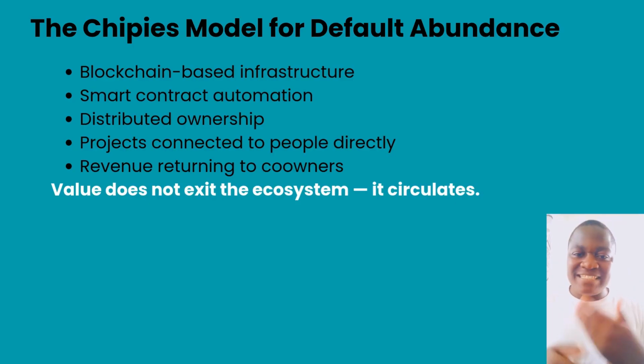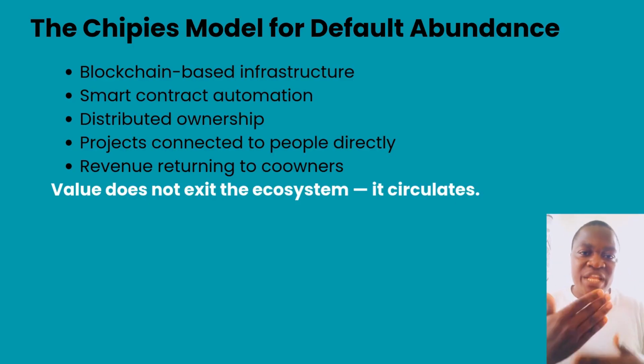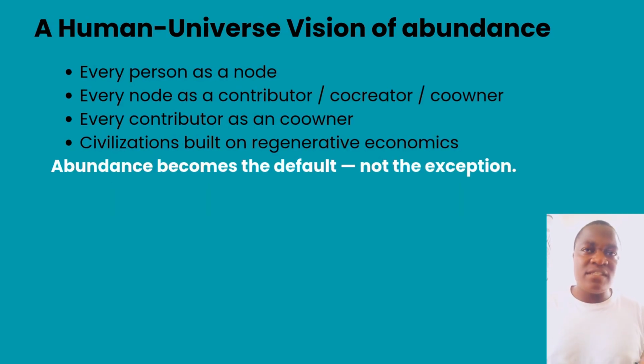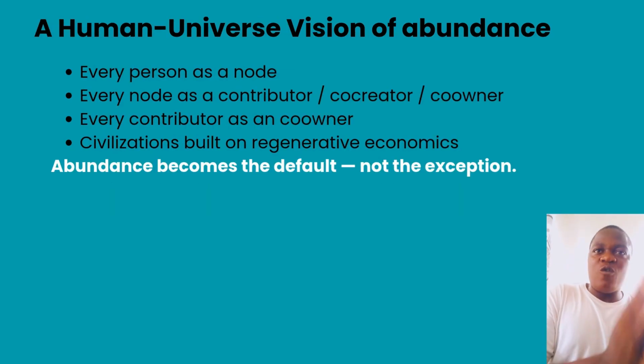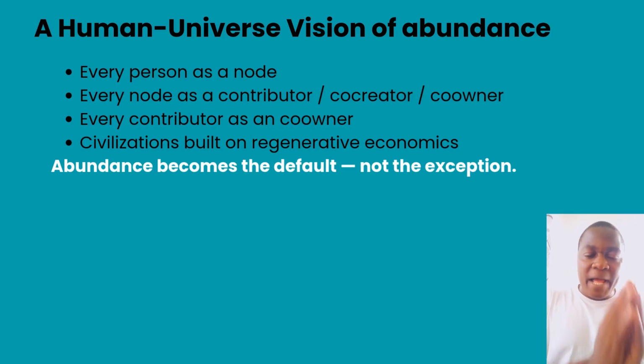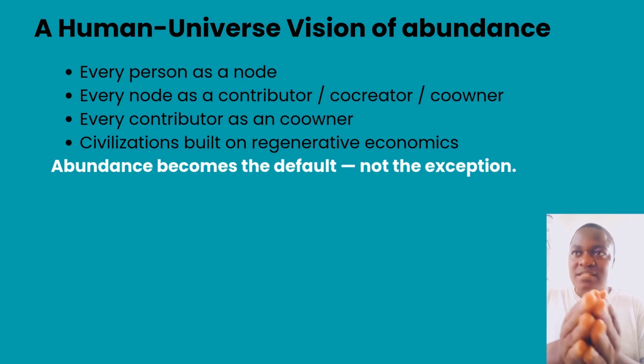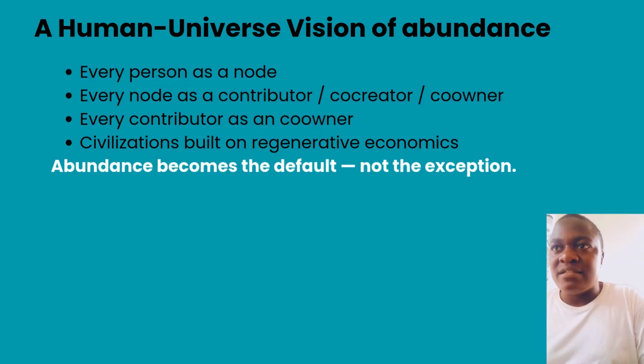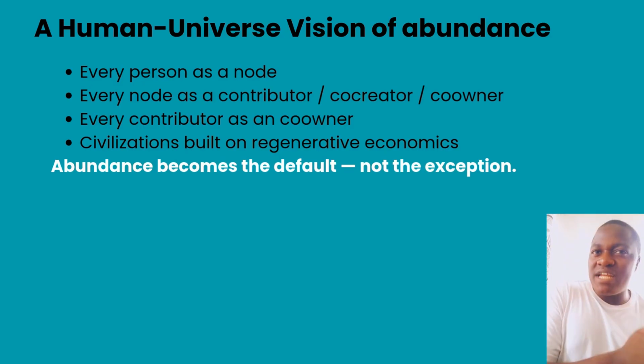Value does not exit the ecosystem, it ends up circulating, building abundance of value and abundance of assets and resources inside the ecosystem itself. A human universe vision of the Chipies ecosystem, a vision of abundance, a universe of abundance, means that every person will act as a node of abundance. Every node is a contributor, co-creator, or co-owner.